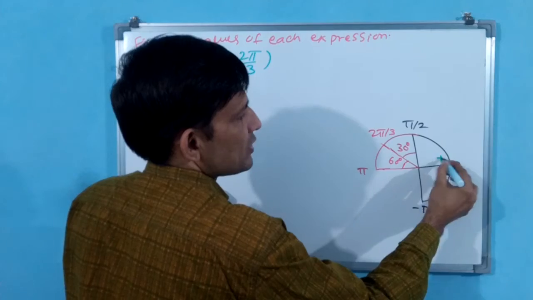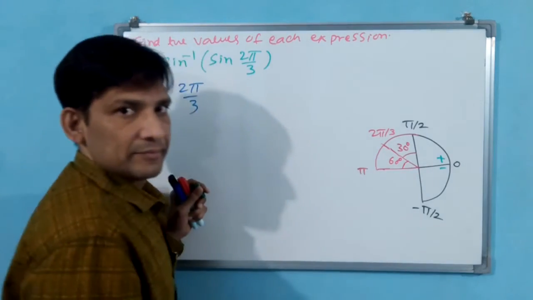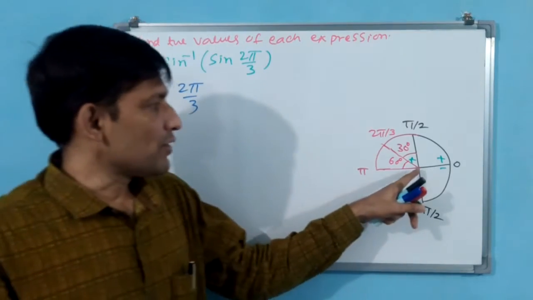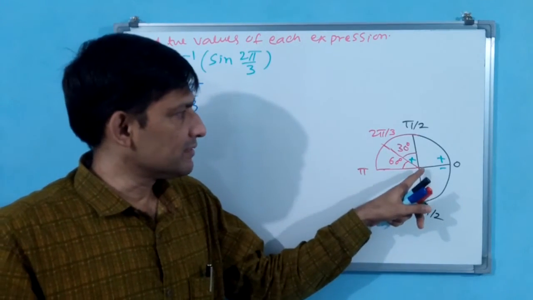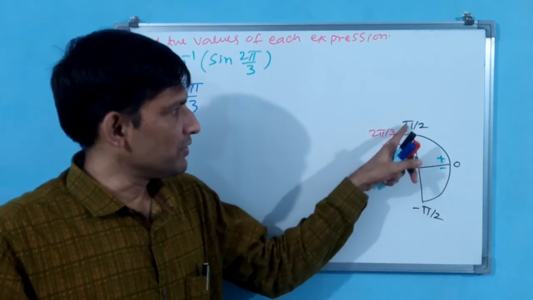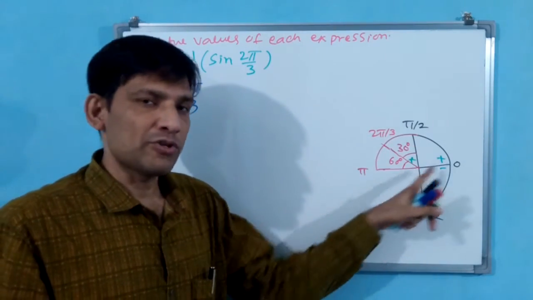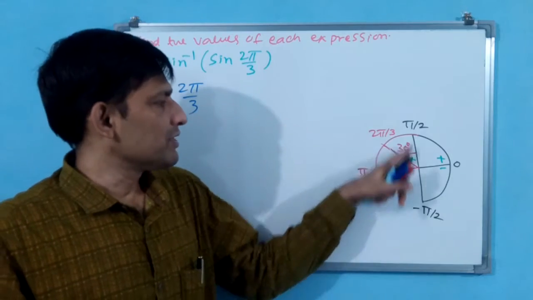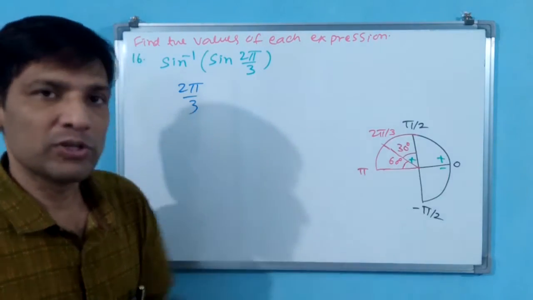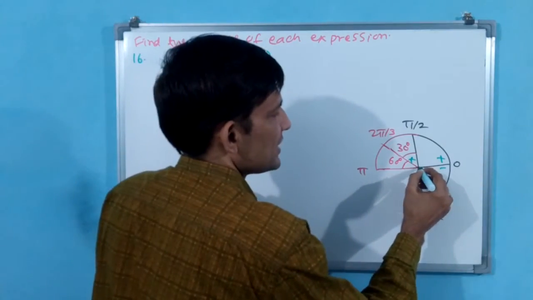See, here it is positive, here it is negative for sine. For sine, this is also positive. That means 120 degree means this, the sine value is positive. Then within minus pi by 2 to pi by 2, positive value you have to take. Positive value means from 0 to pi by 2 only you have to take. 0 to pi by 2, 60 degree you have to take.